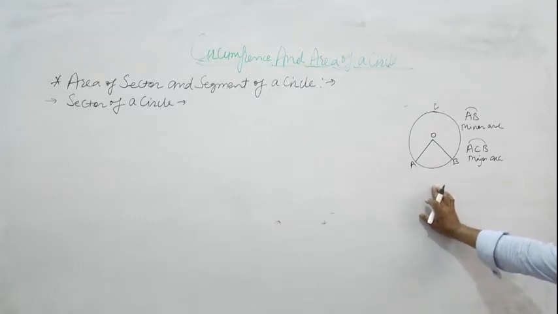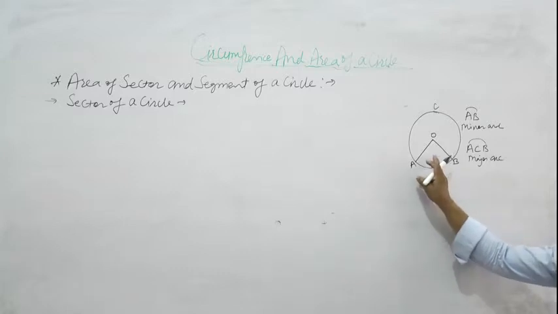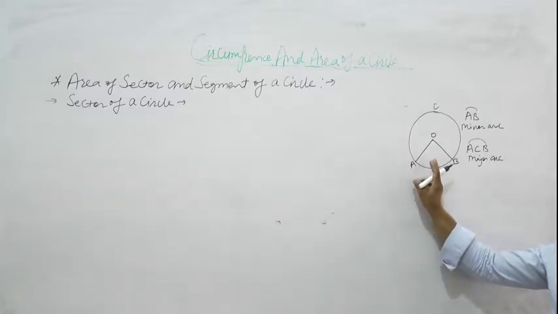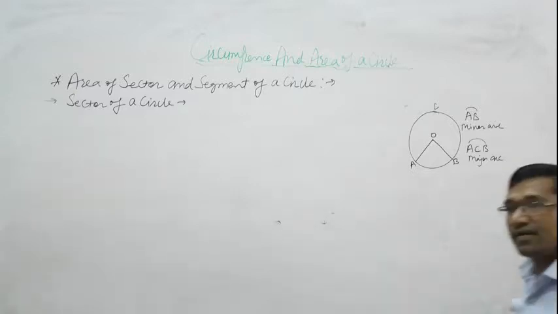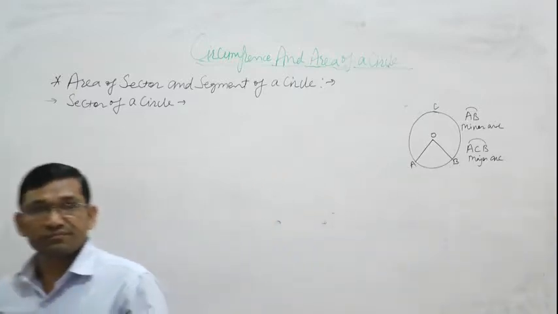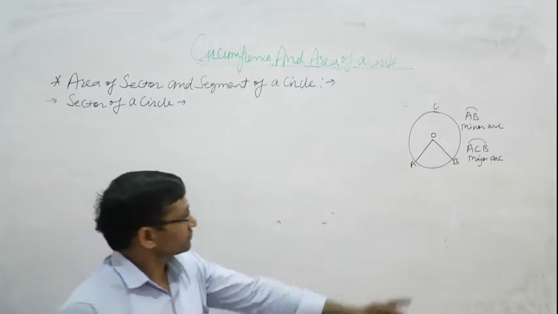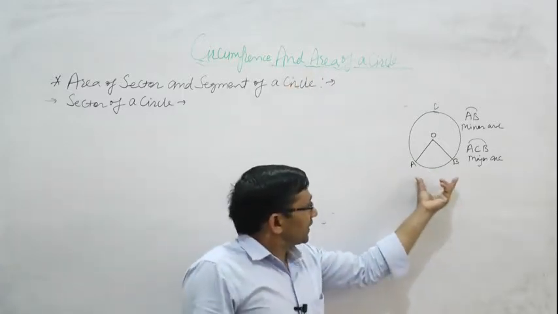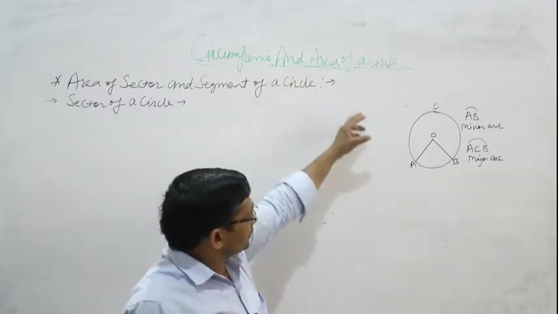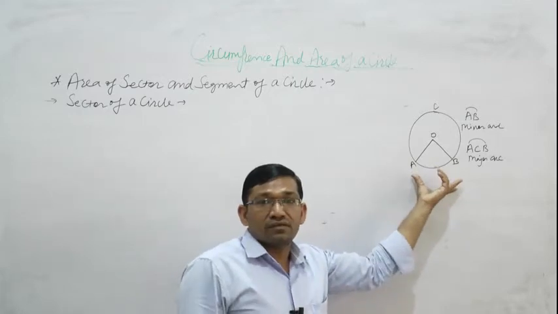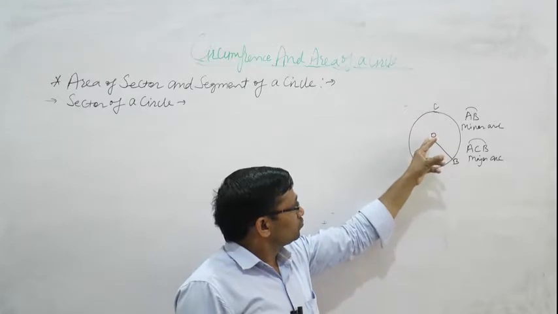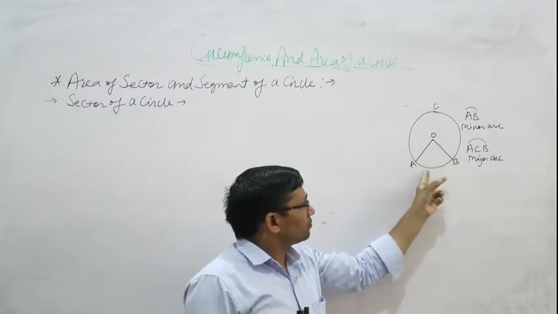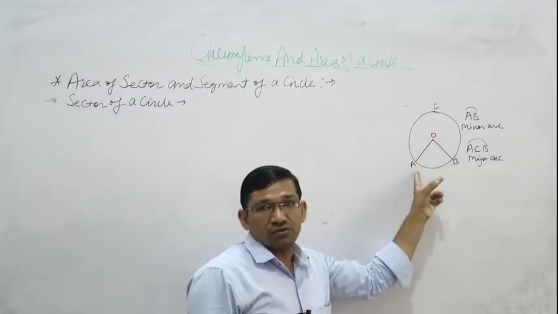What is sector? Sector is the part or region, and we can also say portion. So sector is the part of region which is closed by two radius and corresponding arc.